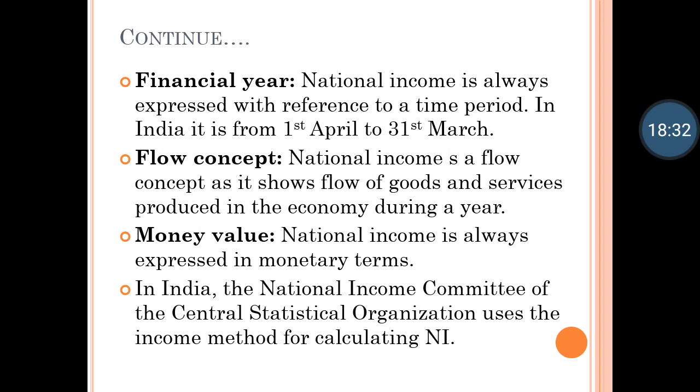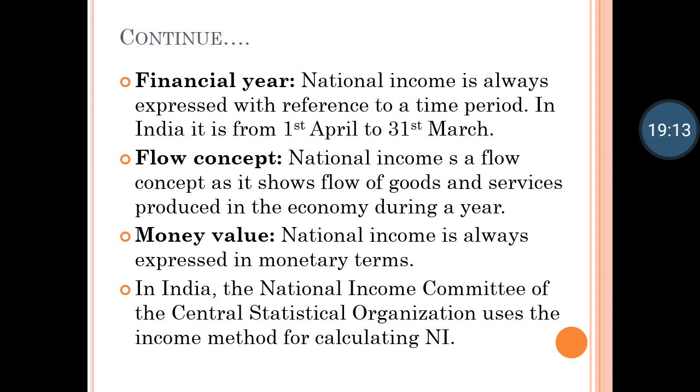The next concept is that national income is a flow concept, as it shows the flow of goods and services produced in the economy during a year. Why is it a flow concept? Because national income is the flow of goods and services produced in a country during a year. That is, whatever production takes place in a country, the production, distribution, exchange and consumption of that commodity is always taking place. It is not that production takes place in a particular month and in the next month it will not be there. No, it is a flow concept.